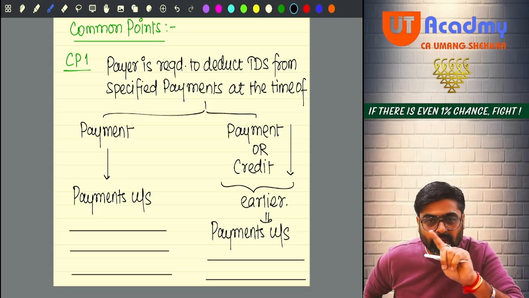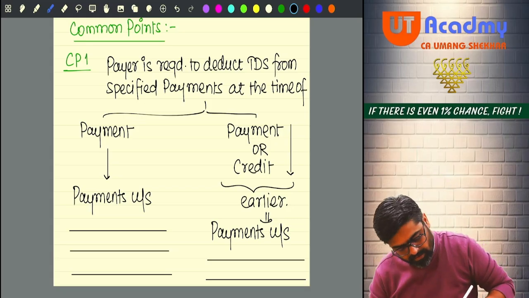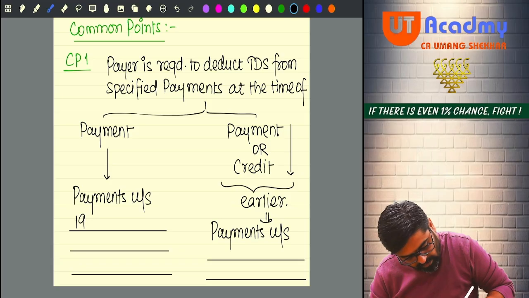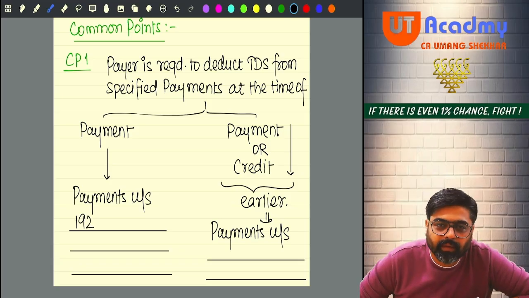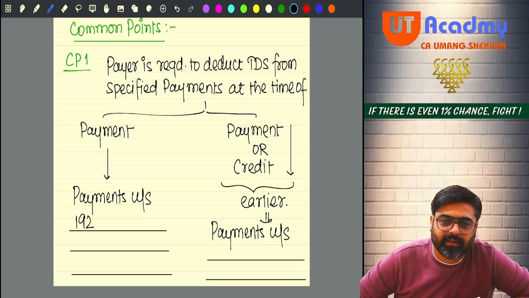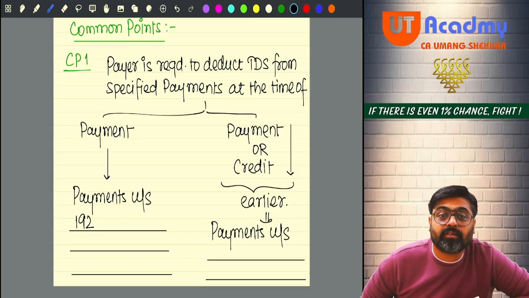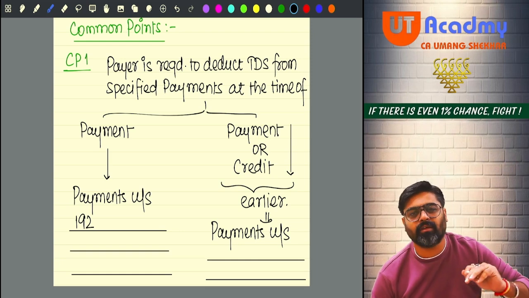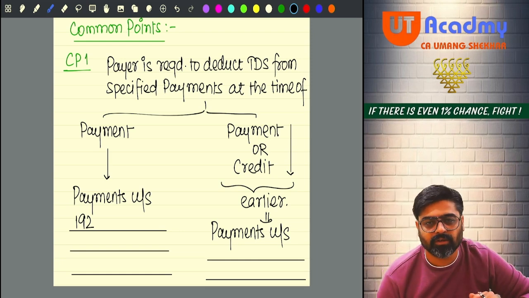Okay, so one payment I will write down here only. Payment under section 192. The first payment is salary, which we are going to discuss now. So the employer will deduct the TDS at the time of making the payment of salary. Yes or no?